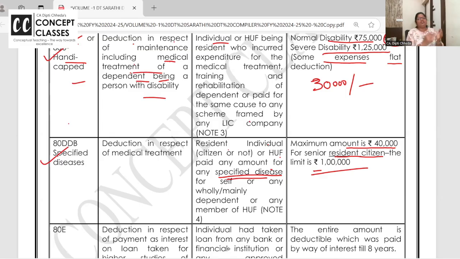Whatever expenditure you have done for specified diseases for self, or in case of HUF for all the co-partners, members and all, then maximum deduction is 40,000, senior citizen 1 lakh.